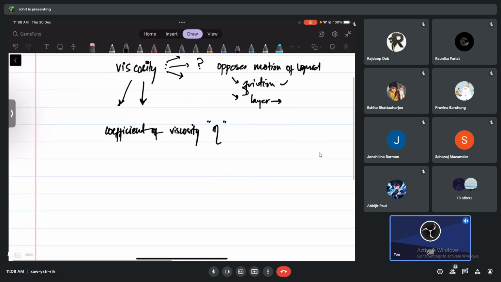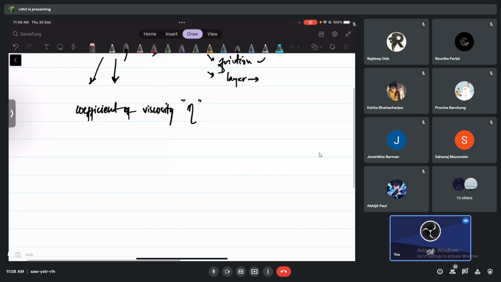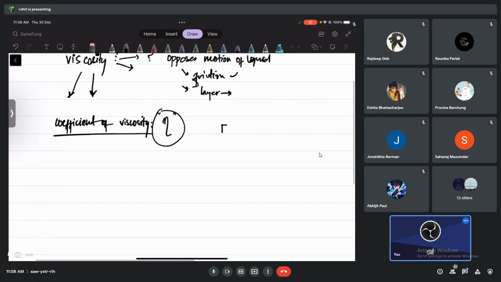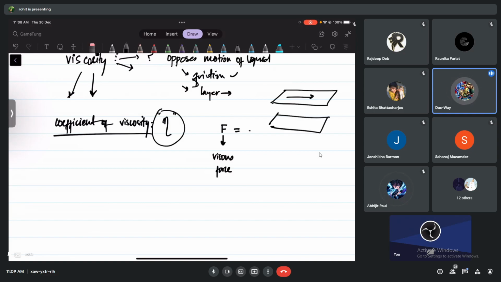Can anybody quickly define how viscosity is related to the flow of liquids, or the coefficient of viscosity? What was the formula, if you remember? We have written it in terms of viscous force. Do you remember this F? We call it the viscous force acting between the layers. It is equal to how much? Depends on what? That's what I'm asking actually. Yes. Eta into velocity gradient into area.